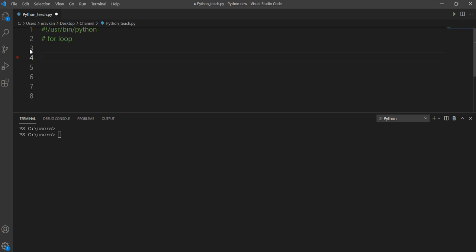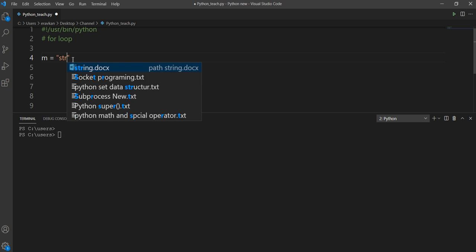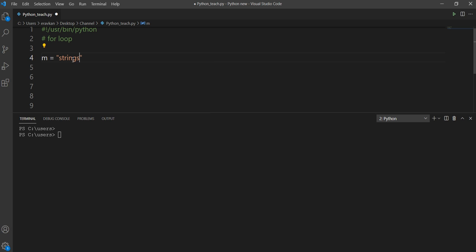Okay, let me give you a good example. Suppose we have m equal to a string, then I can write for char in. This is the syntax of the for loop. For iterating in a sequence, you specify what sequence you have and what statement you want to execute. Depending on how many items you have in your sequence, this for loop will be repeated.